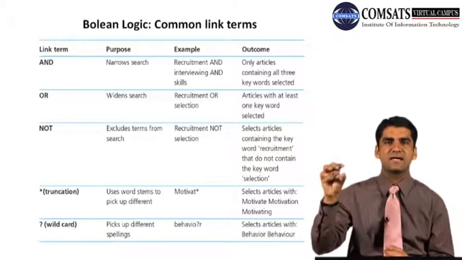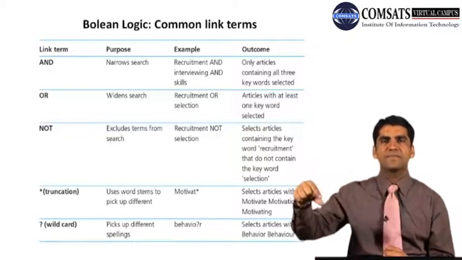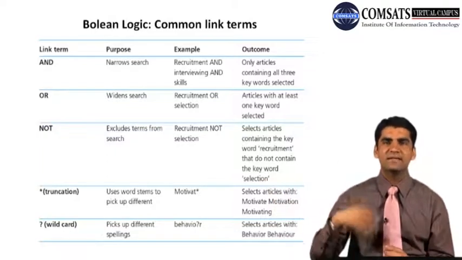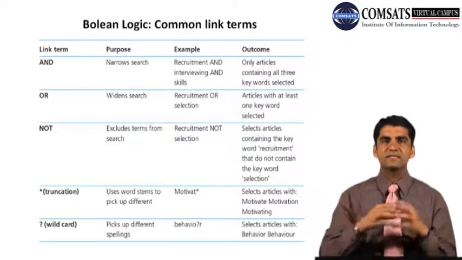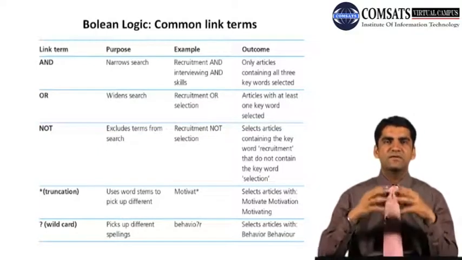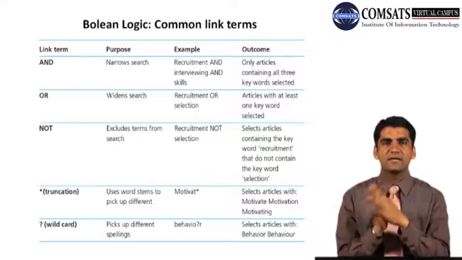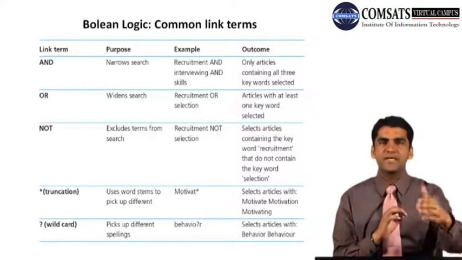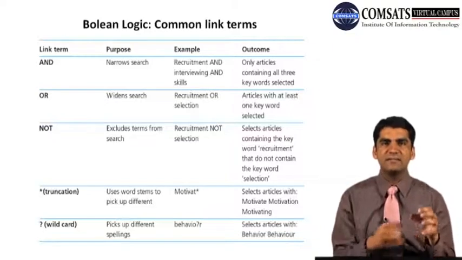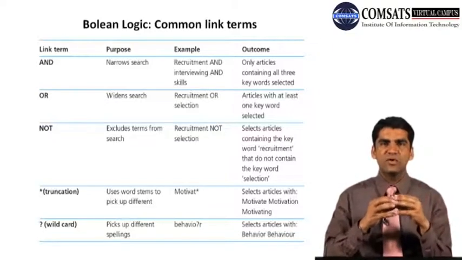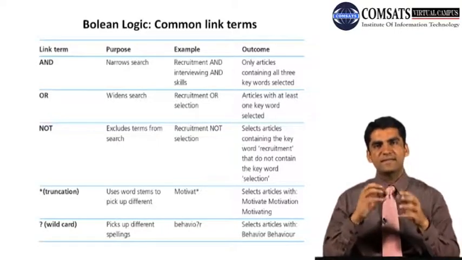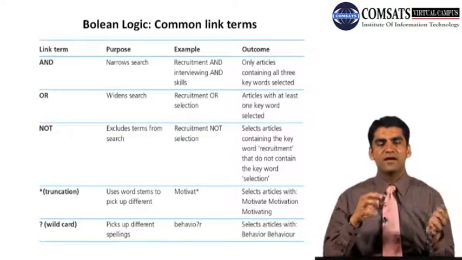Search engine databases ask us how long we want to search: 10 years, 20 years, all the years, limited to the last 5 years, 60 to 1980, whatever we are interested in. We can choose those options. This is also very important. And why do we have to understand that? Because these simple, small link terms can change your research all the way.